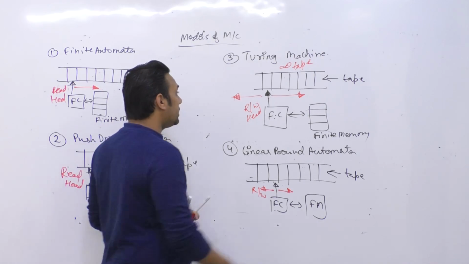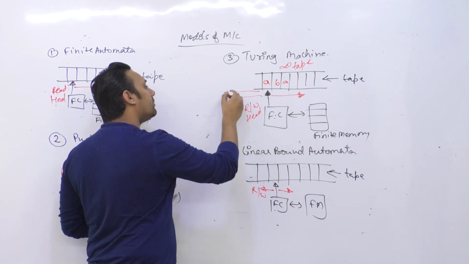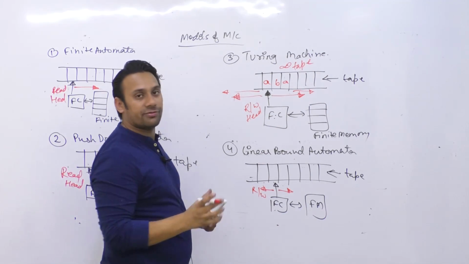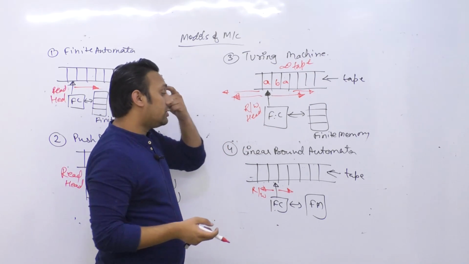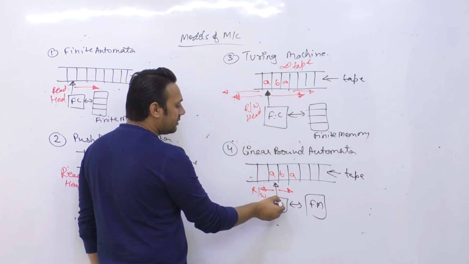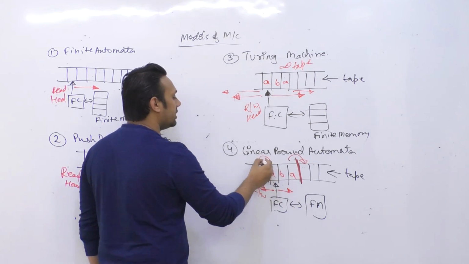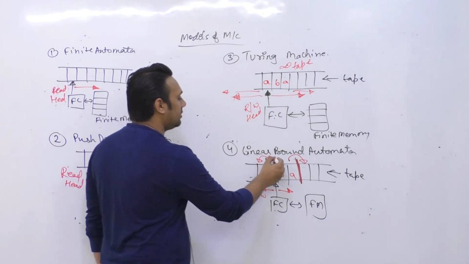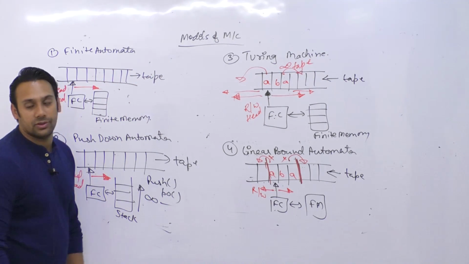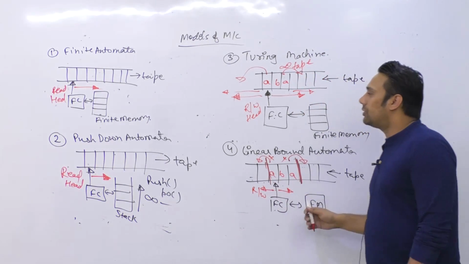Let us assume that you have a string ABA. So it can go any amount of spaces here. It can also go any amount of spaces here. It is not confined by the length of the string. But in a linear bound automata, if this is the string ABA, the limitation is that this read-write head can go only between these two lines. It cannot go beyond this, but here it can go any amount of space beyond these values. Okay, so there is a huge difference in linear bound automata.